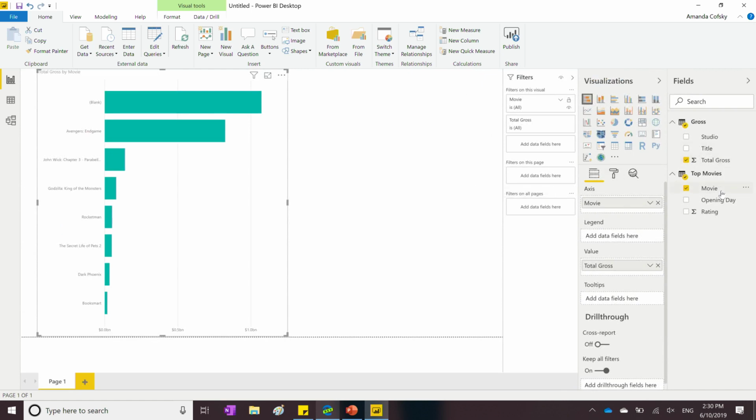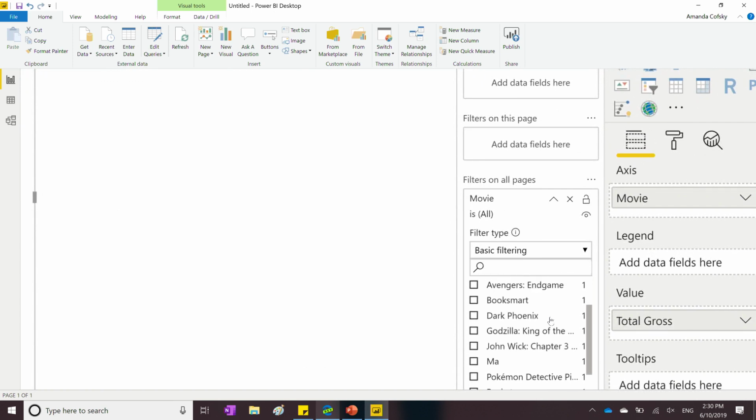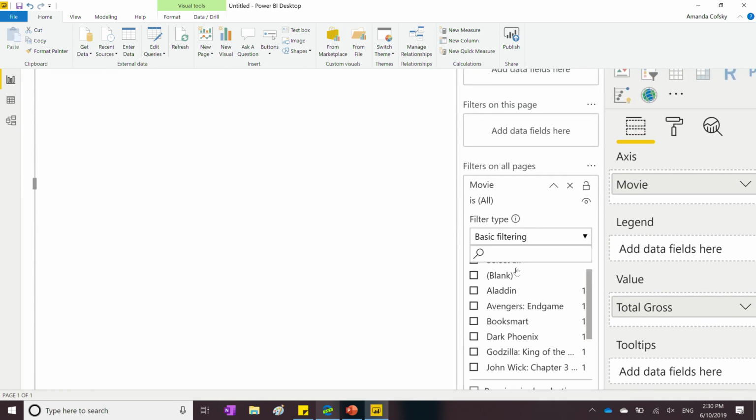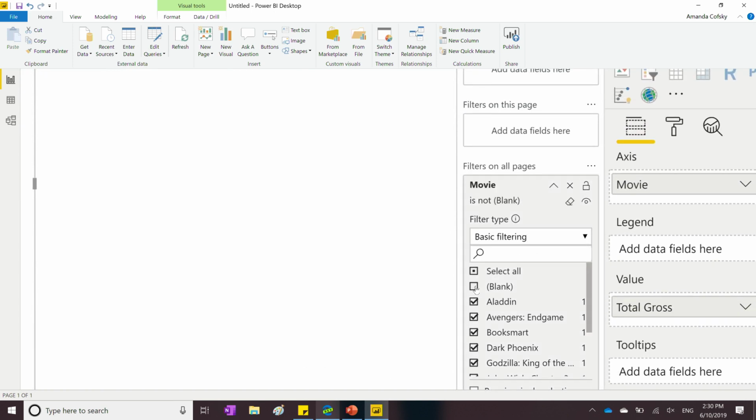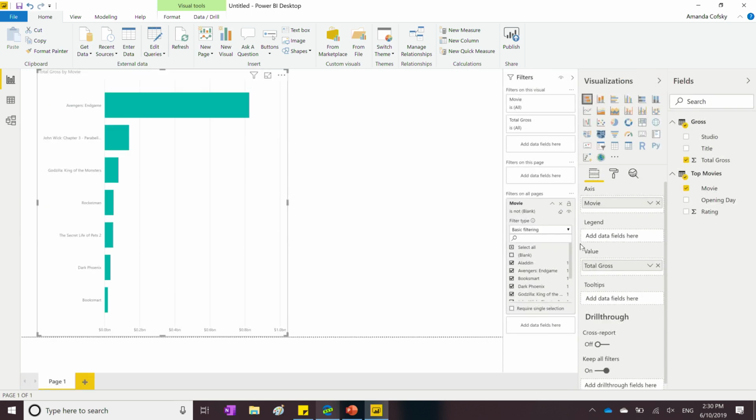And all I have to do is drag that field over, drop it in, and then I can say that I want to do everything other than blank, and my filter is applied. And you can do a lot more complex filters in here as well, other than just the checkboxes. You can do ranges, you can set up measure filters, you can do top 10 or top N or bottom N filters as well. Any of the advanced filters you expect, you should be able to set through the filter pane.